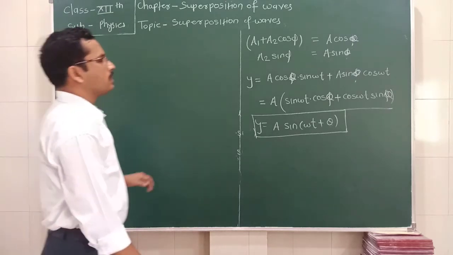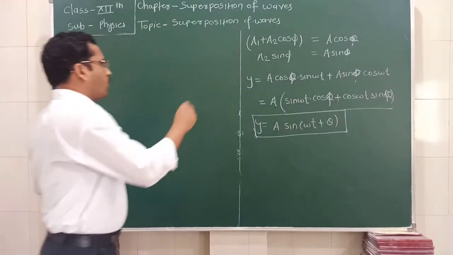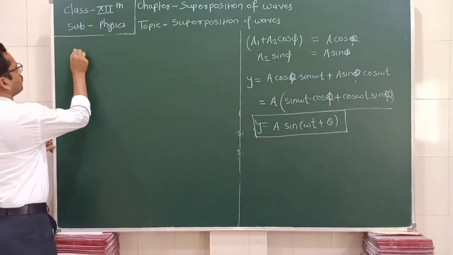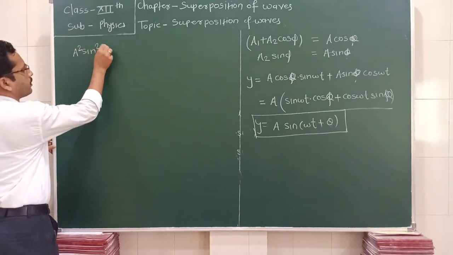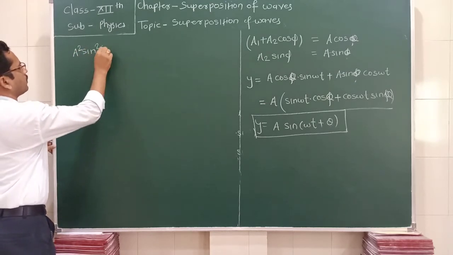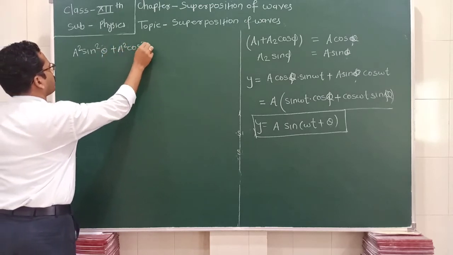What is the procedure? The procedure is like this. To determine this A, we square and add. So A square sin square theta plus A square cos square theta.